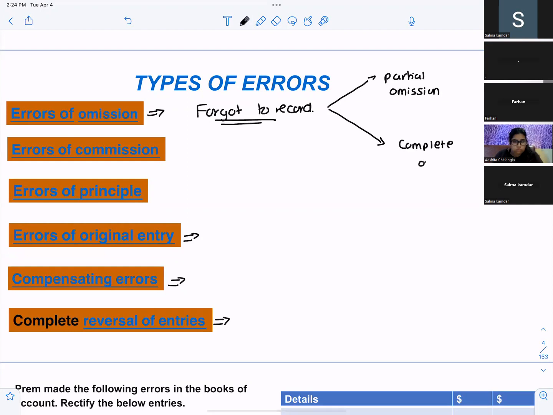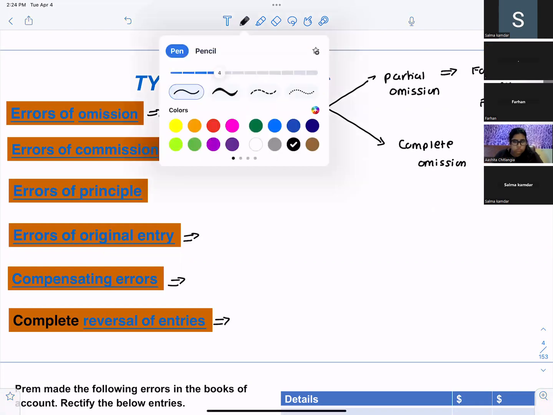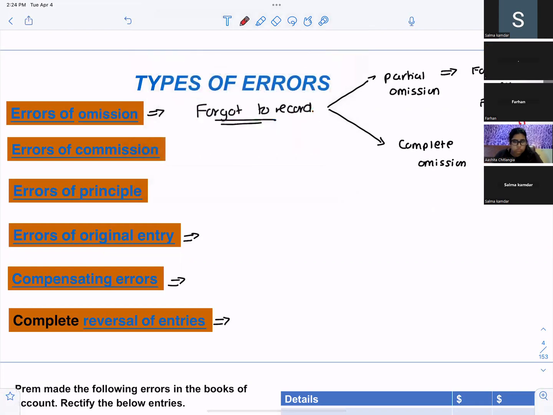If you partially forgot to record, what does this mean? Some part of the transaction you forgot to record. Either you forgot to record the debit or you forgot to record the credit. If you make this type of error, will it affect your trial balance? Yes, it will, because either the debit will not match or the credit will not match.